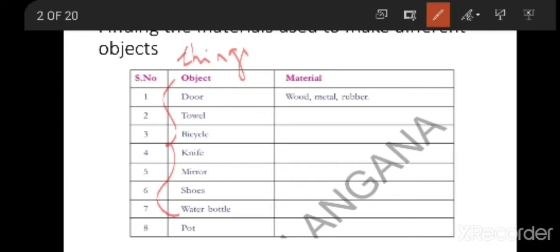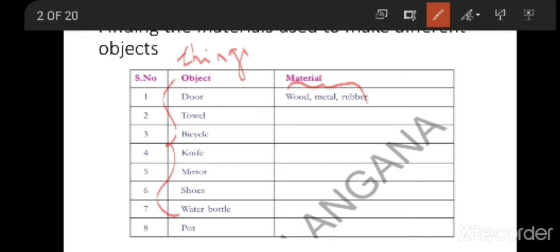If you see, a door is a thing or an object. If you observe in your home, a door may be made up of wood, it may be made up of glass, it may be made up of metal. So these are all the materials which doors are made of.